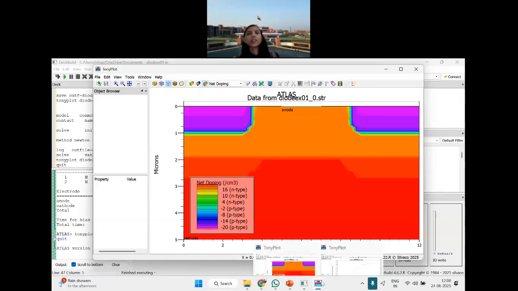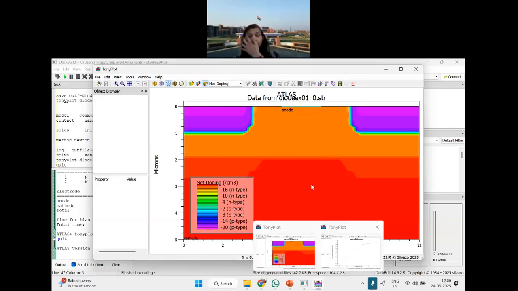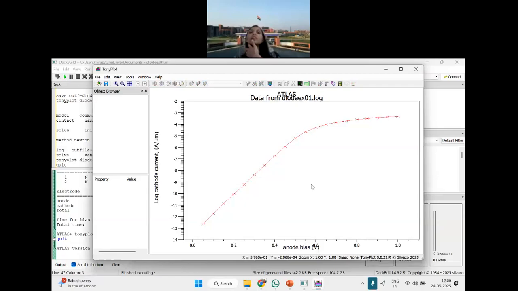And what are the diode characteristics? If you are seeing, it is showing you a typical on to off current characteristic with a knee voltage around 0.7. So this is what you are expecting, isn't it?